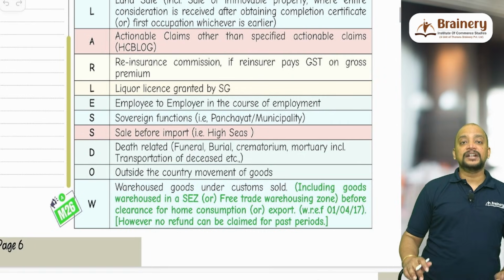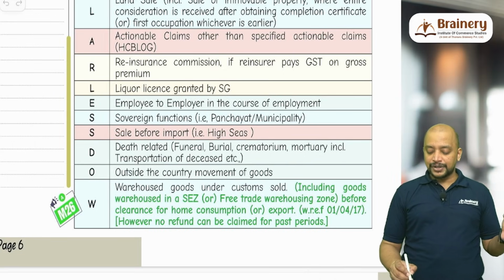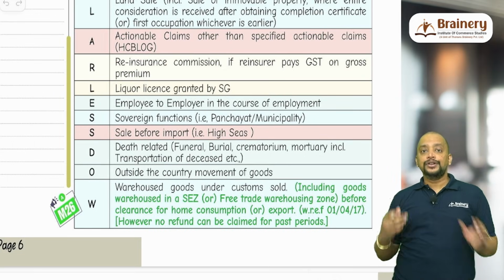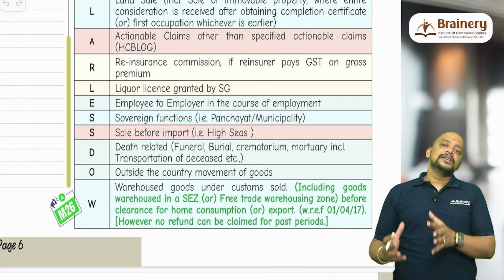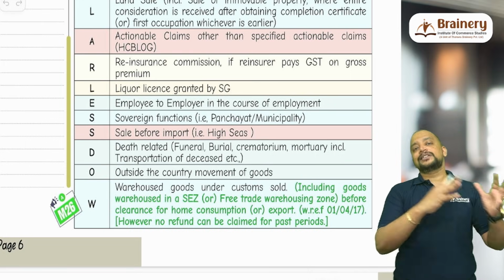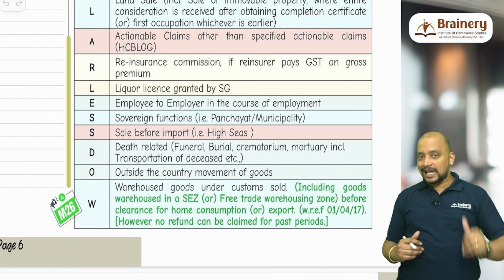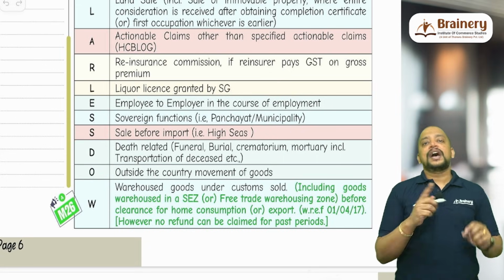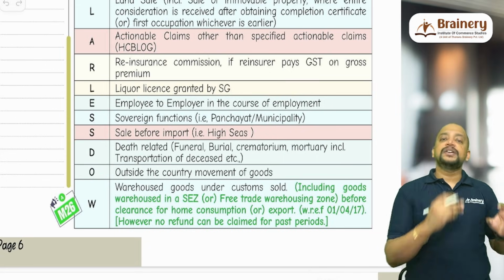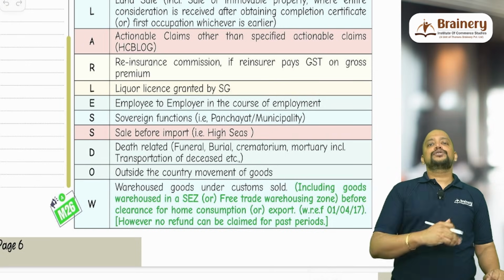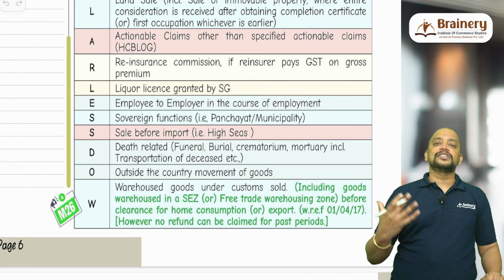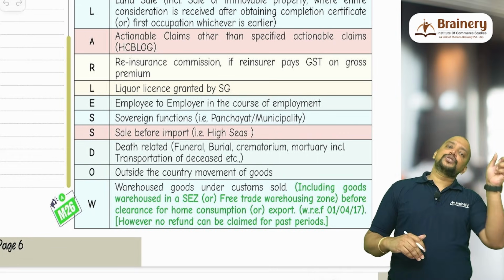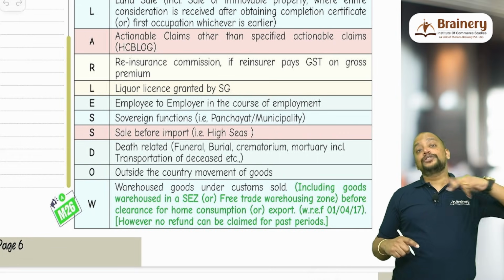Then R, that is the pillar. In that, R is for reinsurance commission. There is an insurer, and what the insurer is doing is taking reinsurance with another insurance company. Say for example, insurance company A is the insurer and they are taking reinsurance from an insurance company B. As B gets business from A, B will be giving some commission to A. So this commission which is received by A will be excluded from supply, provided the reinsurer, that is B, pays GST on the gross premium.